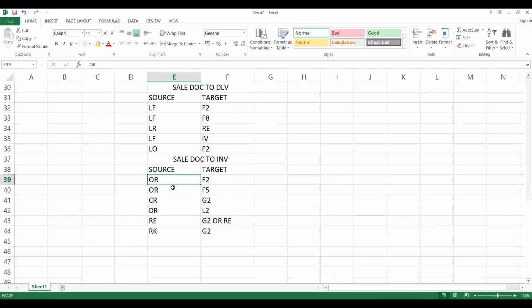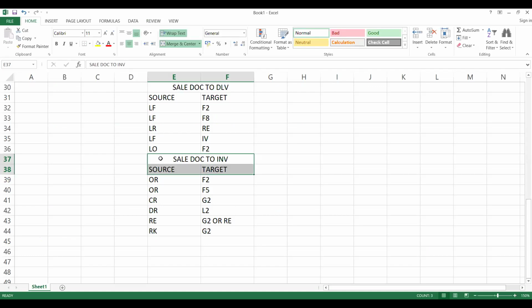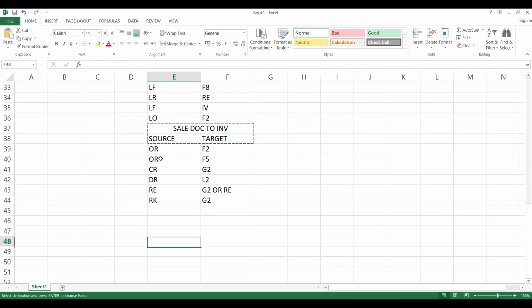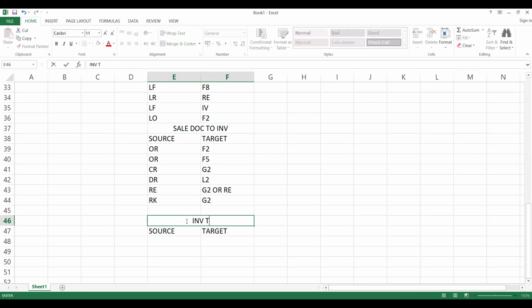So you can see this sales document to invoice. What is the next possibility? Invoice to sales document. Very, very important. Next one we're checking is invoice to sales document.